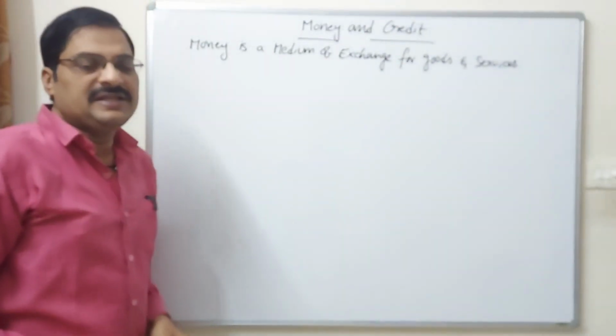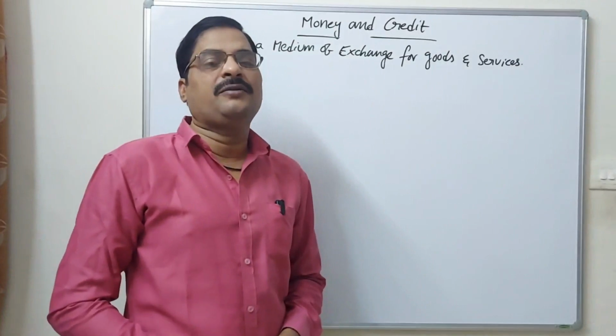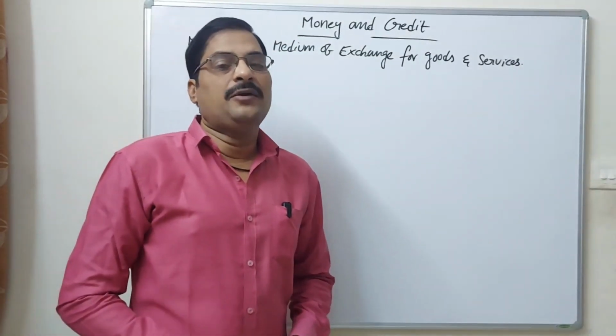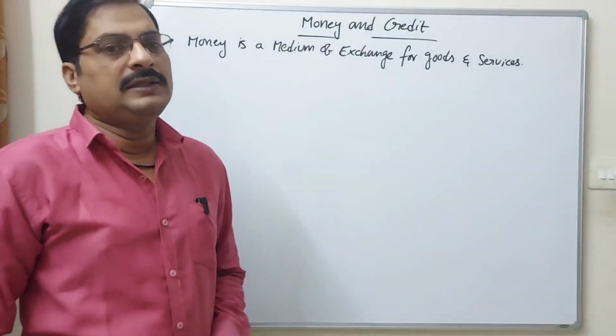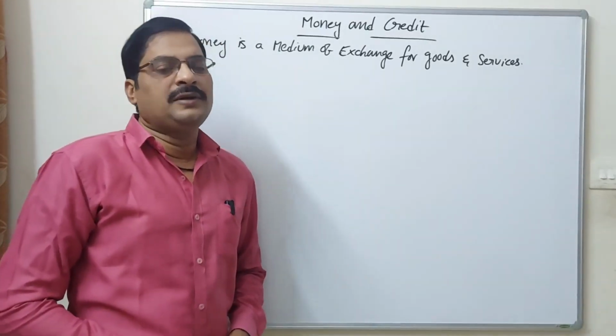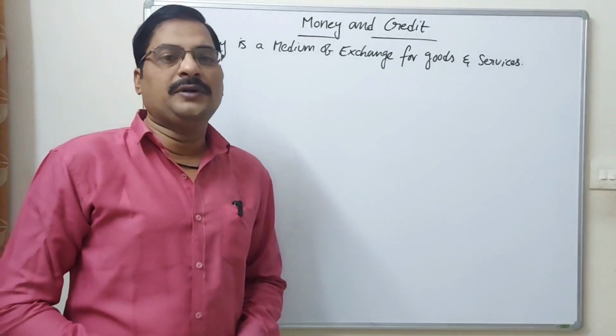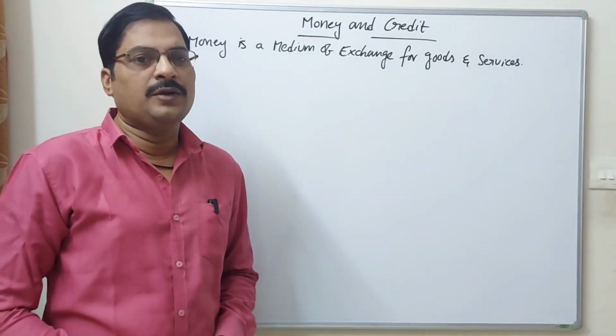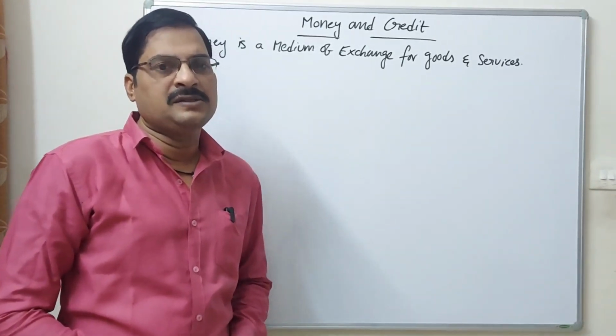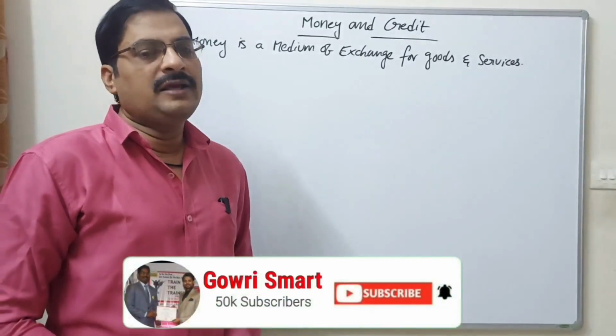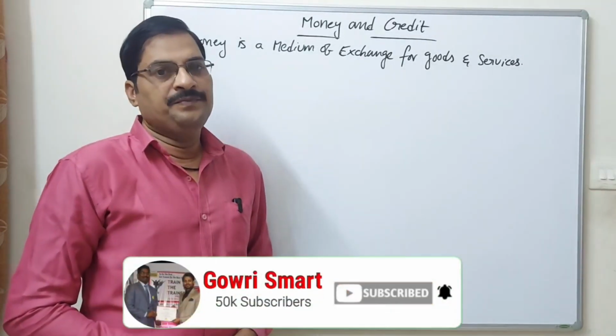At present, money is a very essential part of our lives, which we use all the time from morning to night, because money is one of the important things. Whatever you want, you give money to another person and take what you need.